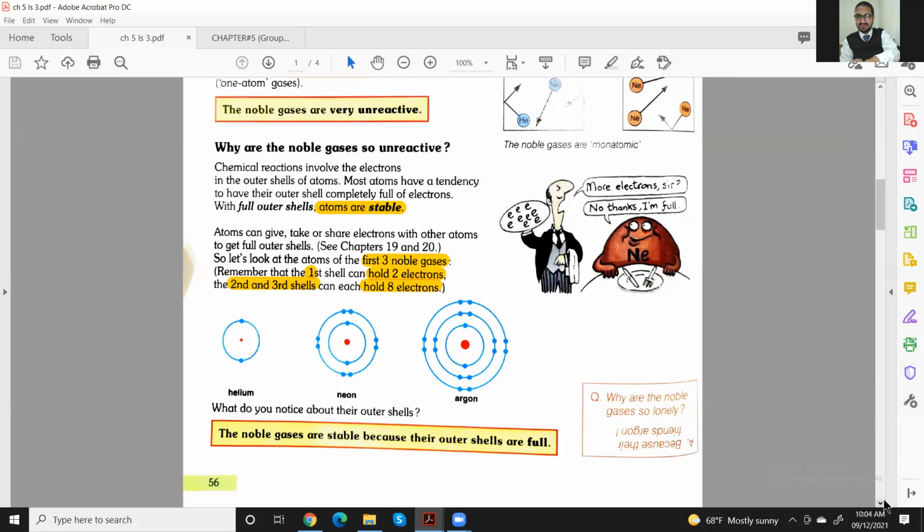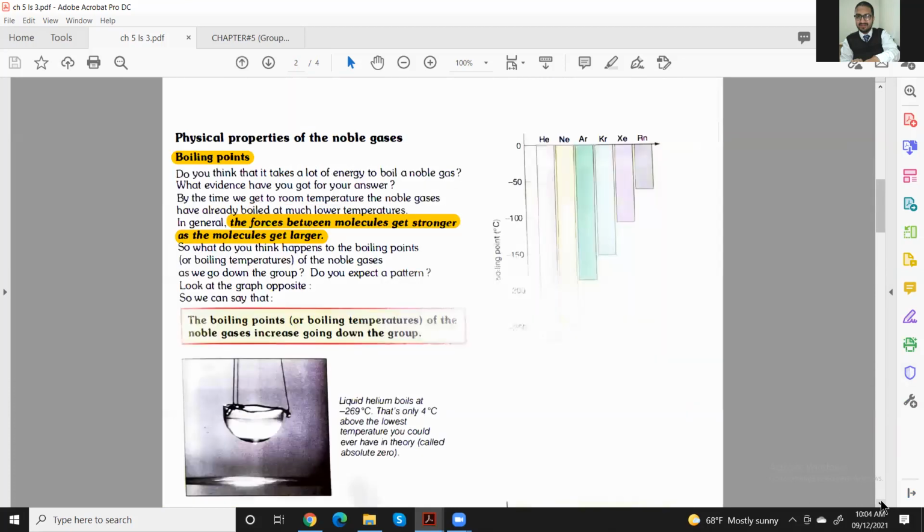Now let's move to the next page, page number 57, the physical properties of noble gases, how they behave physically. So the first thing here, boiling point. Do you think that it takes a lot of energy to boil a noble gas? Because you need high temperature. It means, what evidence have you got for your answer?